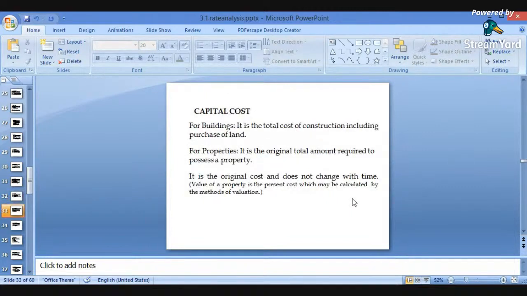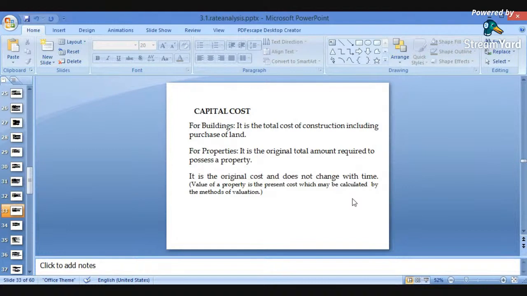Again, important is the capital cost. Capital cost, for buildings, is the total cost of the building, including the purchase of land. So the cost of construction including land we will consider as the capital cost. For properties, it is the original total amount required to possess a property.